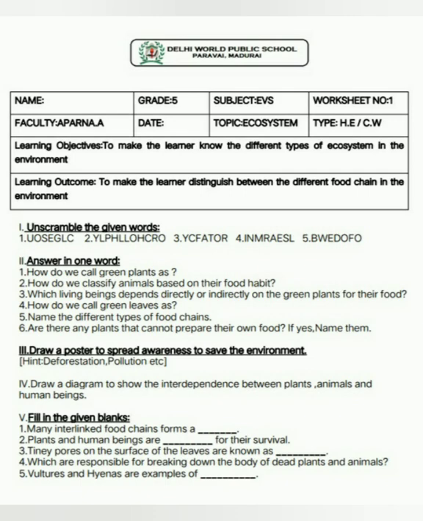STOMATA. Stomata. Which are responsible for breaking down the body of dead plants and animals? Nothing but the decomposers. Examples are bacteria and fungi. Vultures and hyenas are examples of scavengers. SCAVENGERS. So I hope you understood worksheet number 1. Let's proceed to the next worksheet.